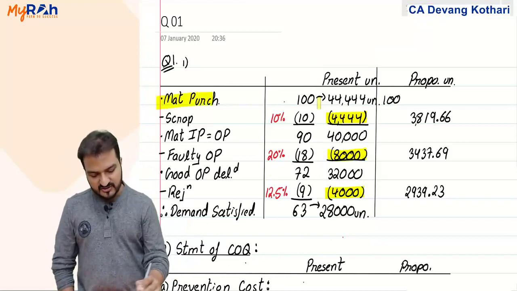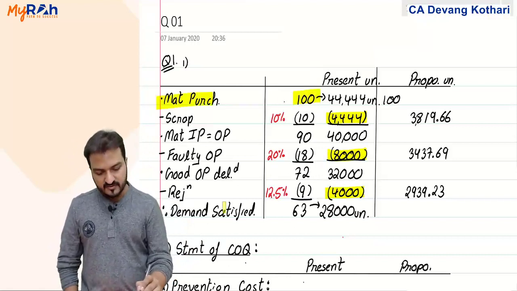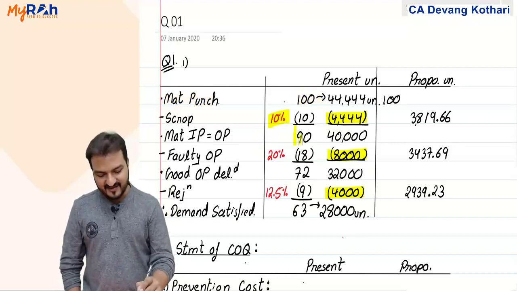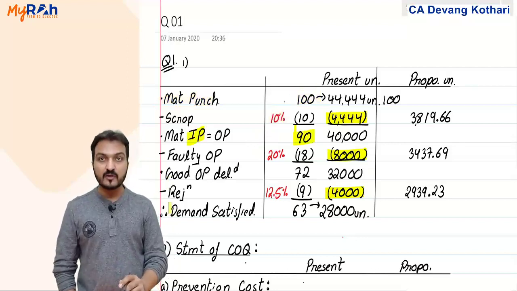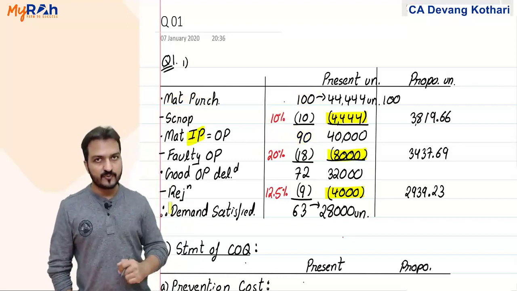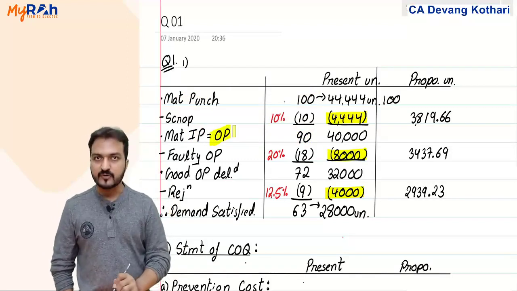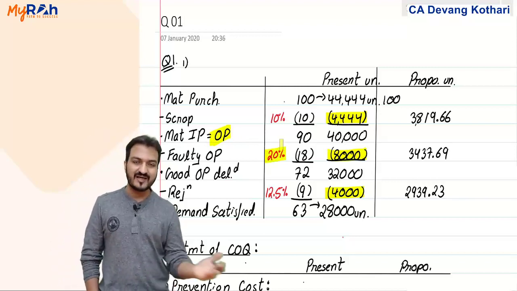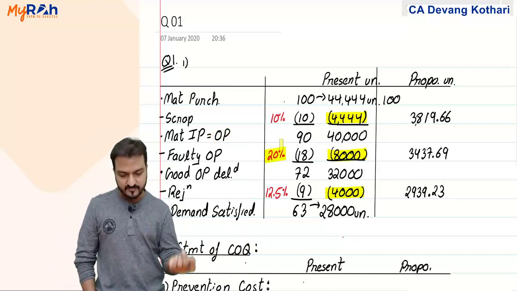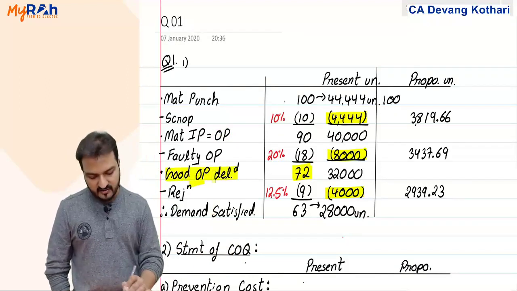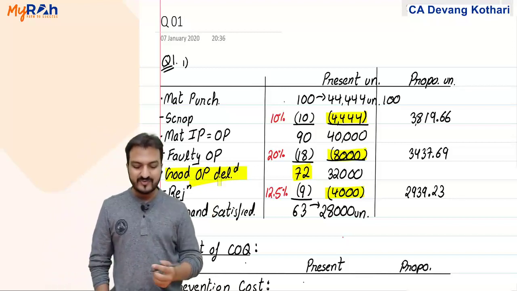If my material originally purchased was 100, then 10% of that material was scrapped. So the balance 90 turns out to be the material input, and if 90 was input, all 90 becomes the output. Out of 90 output, they say 20% was faulty output. Faulty, so naturally that will not be given to the customer. What I gave to the customer was 72. So good output delivered to the customer turned out to be 72.